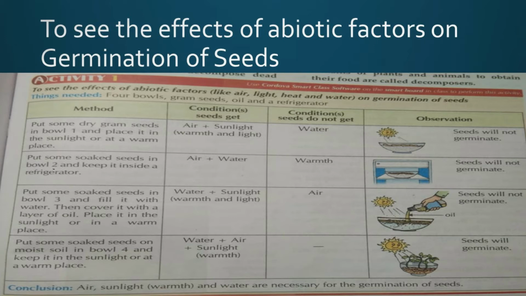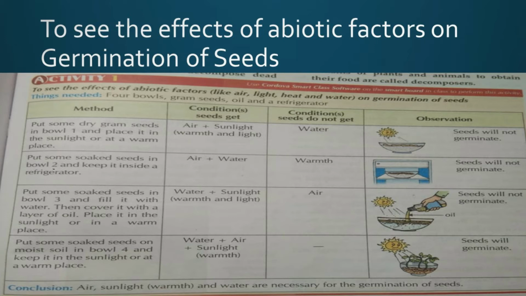What will be the condition? If we are keeping the gram seeds in the sun, then air and sunlight will be getting to the seeds. And the condition we will not give, that is water. So what will be the observation? Seeds will not germinate. Because of no water, seeds will not germinate.